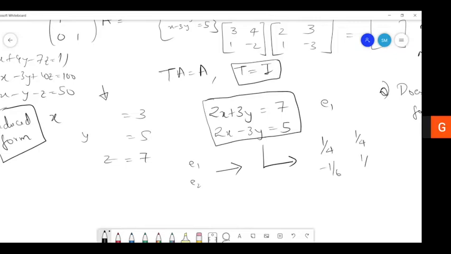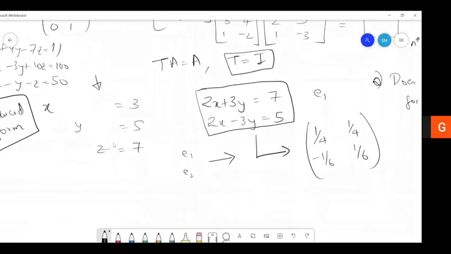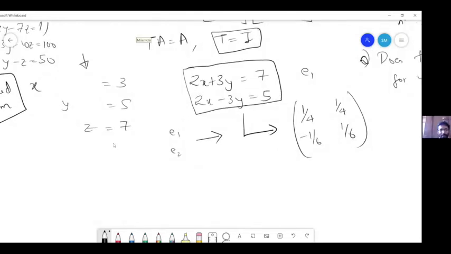So the reduced system must be an identity matrix. So the coefficient of x should be 1 and y will be 0.